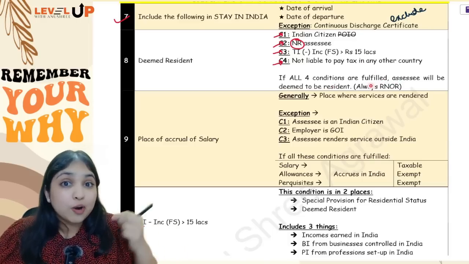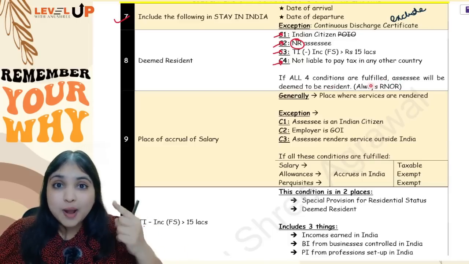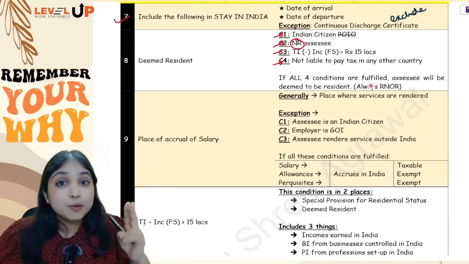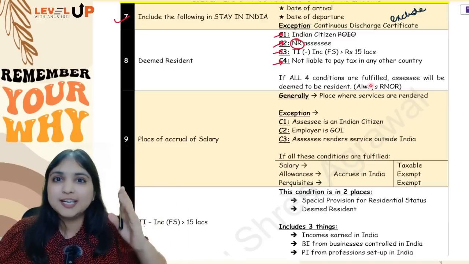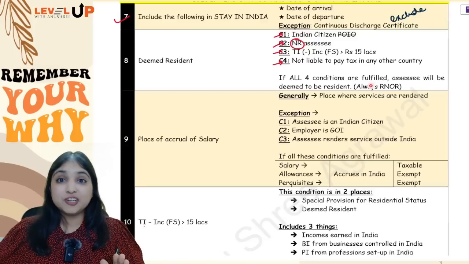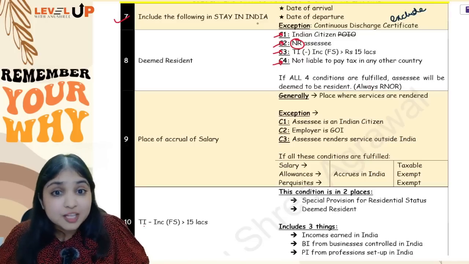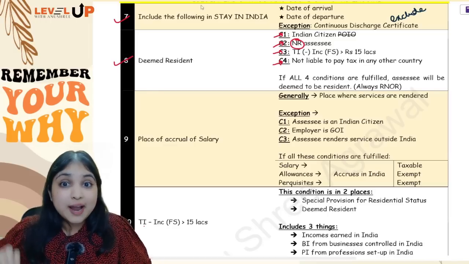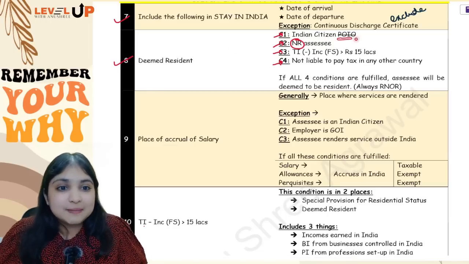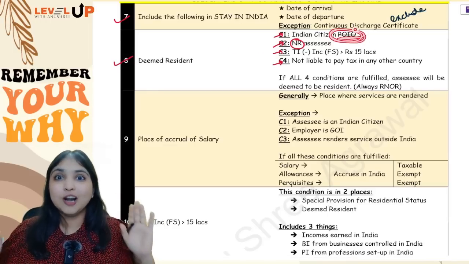Now, for RNOR, what kind of incomes are taxable? Tell me. RNOR, number 1, all Indian incomes are taxed. Number 2, business incomes from businesses controlled in India, and number 3, professional incomes from profession set up in India. These are the 3 incomes taxed for RNOR. So this was your deemed resident concept. You understood the mistake that is possible, right? Deemed resident, person of Indian origin, I will not cover over here.